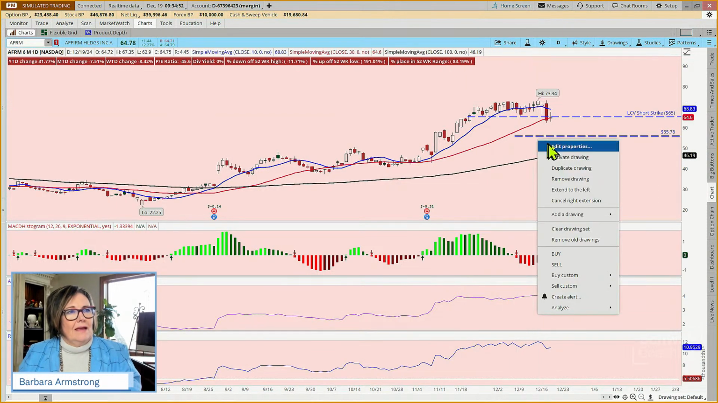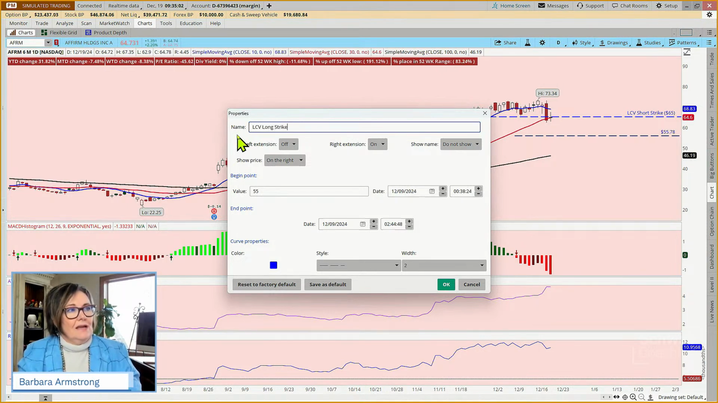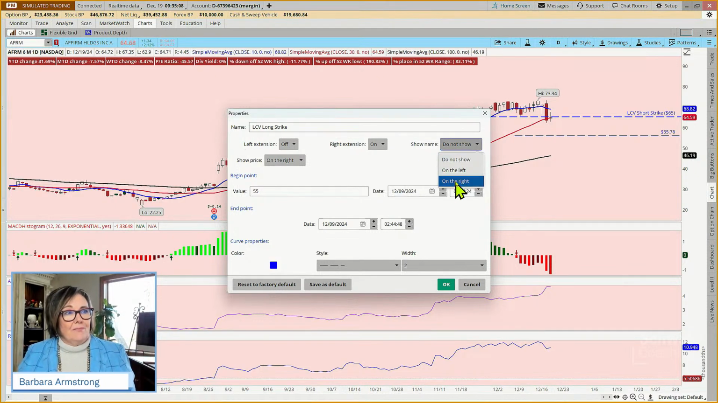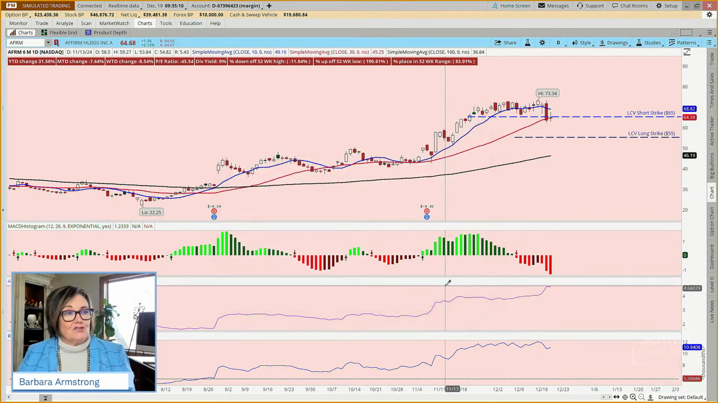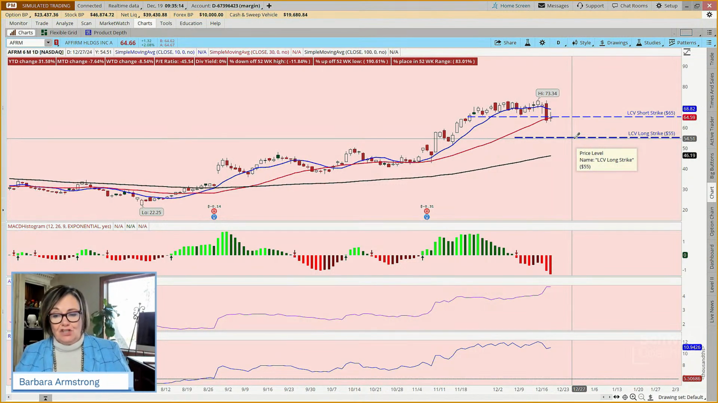And we're going to make this at 55. And this is going to be our long call vertical. This is our long strike. Now, if you buy a call, what does it mean? It gives you the right to buy the stock at the strike at any time between now and the expiration date, which is January 10th.